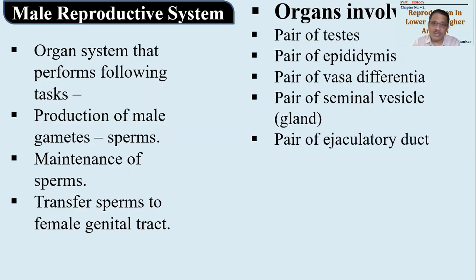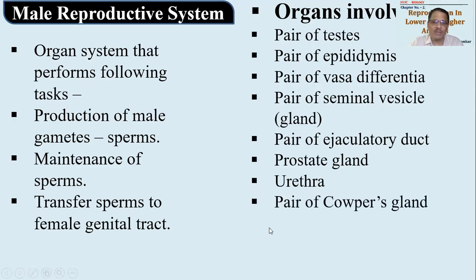After the seminal vesicles comes the pair of ejaculatory ducts. Then there is a prostate gland available. After the prostate gland we have the urethra, and after it we have a pair of Cowper's glands. Rather, we can say along the way of the urethra, Cowper's glands meet in between and open into the urethra. So that is another characteristic feature.